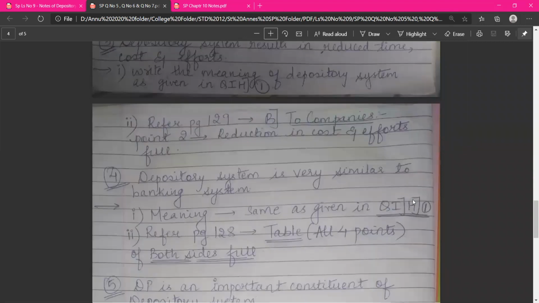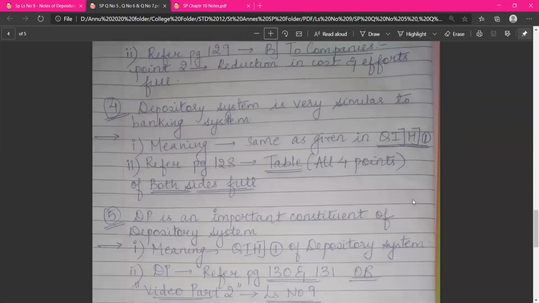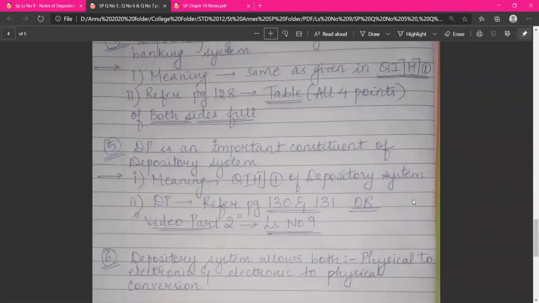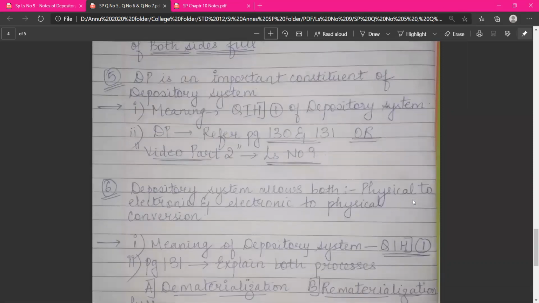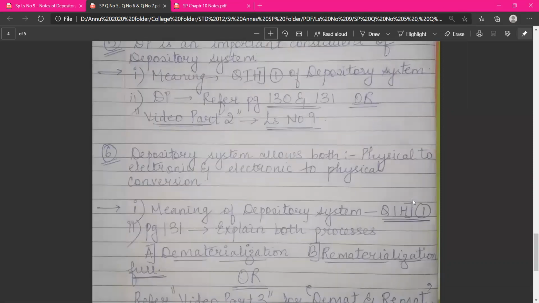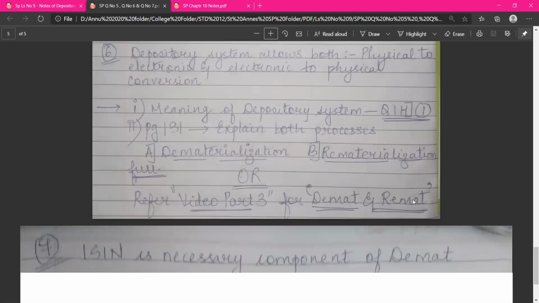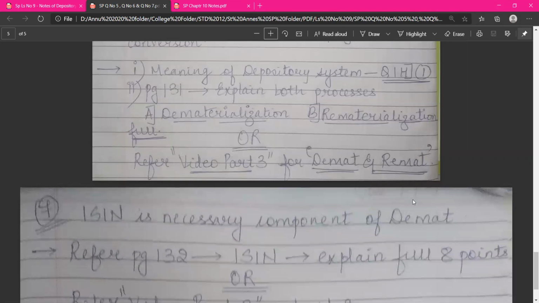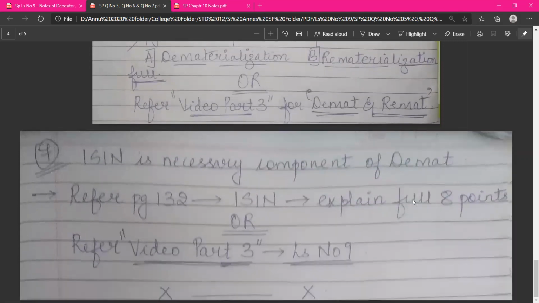So one by one, I have uploaded and some answers जो already दिए हुए हैं या directly you can study from the textbook. I have mentioned the page numbers and the video options also as well, so that you can refer for your convenience. So this is notes of chapter number 9.